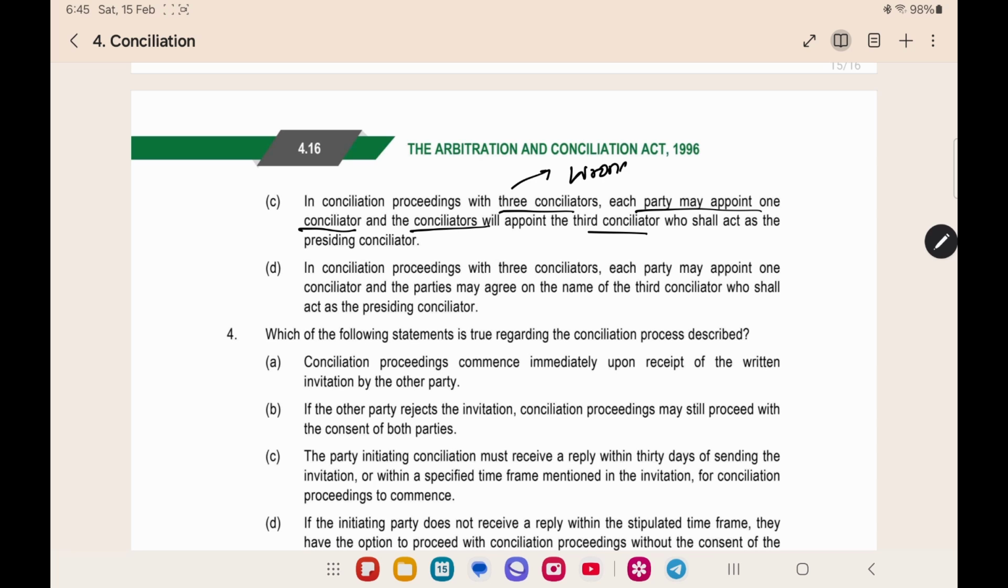Why? Because the third conciliator will be appointed by the parties only. Only in arbitration, the third arbitrator will be appointed by the earlier appointed arbitrators. But in conciliation, the third conciliator will also be determined by the parties. So this is a wrong option. Obviously, this will be the right option. In proceedings with three conciliators, each party will appoint one conciliator and the parties will also agree on the third conciliator. This is the correct answer.